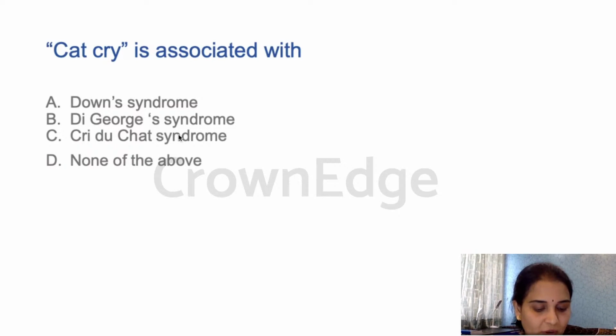Excellent. I have got a lot of answers for that. Yes, cat cry is associated with Down syndrome, DiGeorge syndrome, Cri-du-chat syndrome, none of the above. It is, yeah, Cri-du-chat syndrome is the answer for this question.